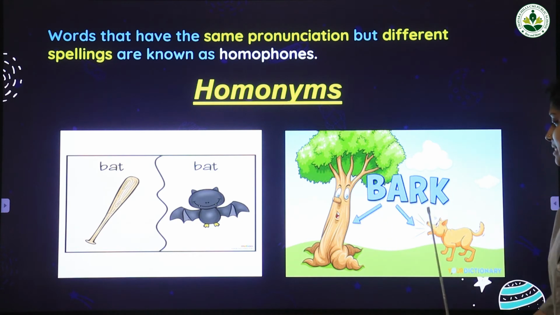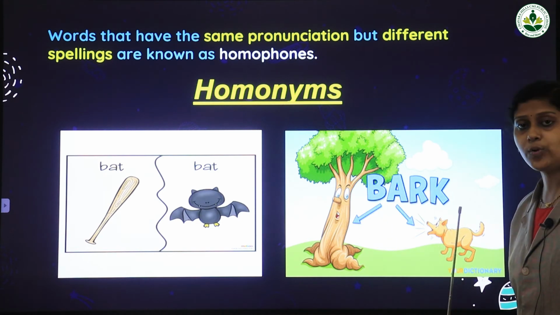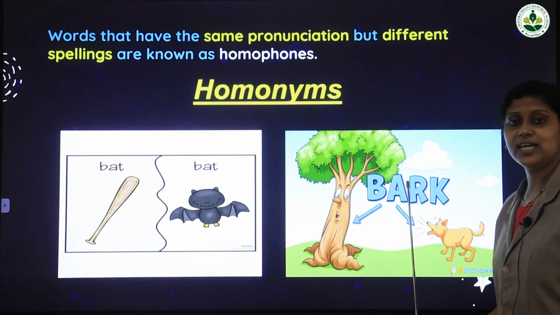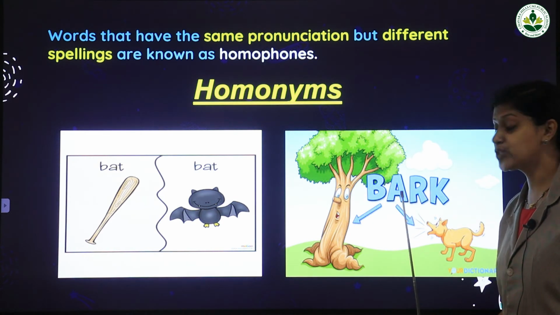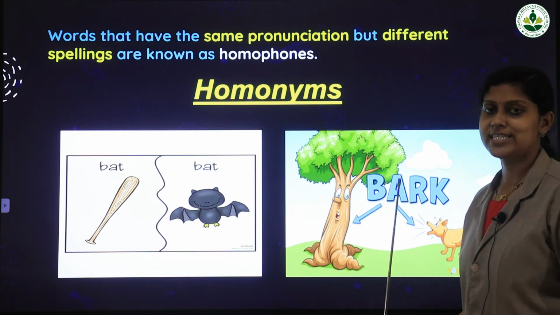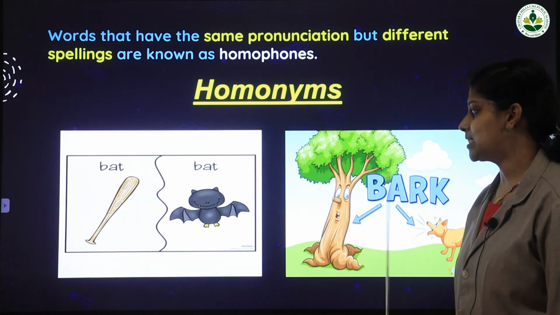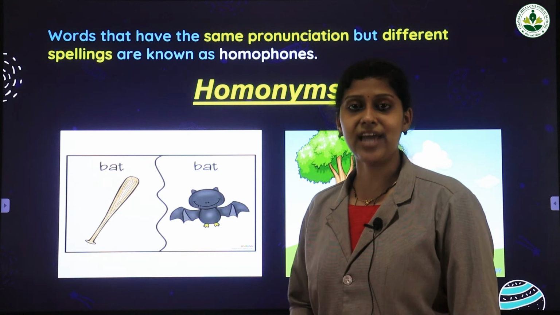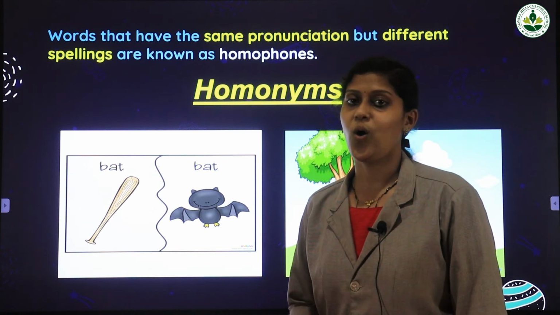And look at this arrow. Here bark means a sound produced by the dog. So here you can see a word bark and it has two meanings. The spelling and the pronunciation of this word are the same but the meanings are different, and that type of words are called homonyms.